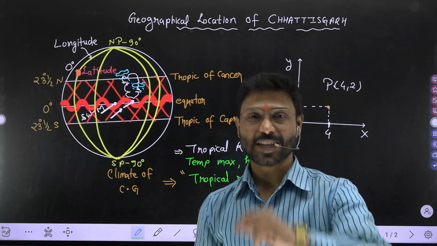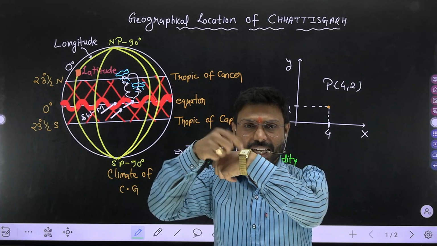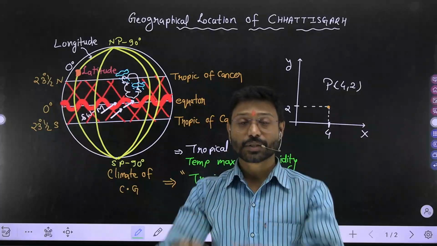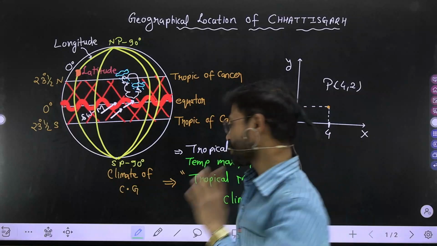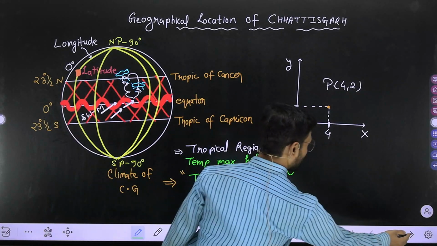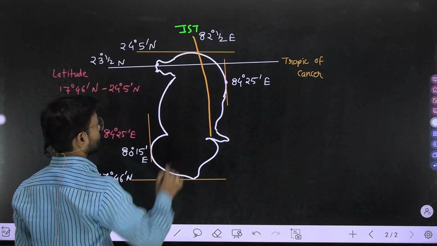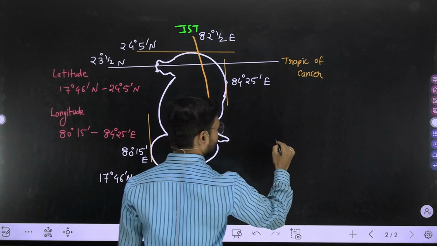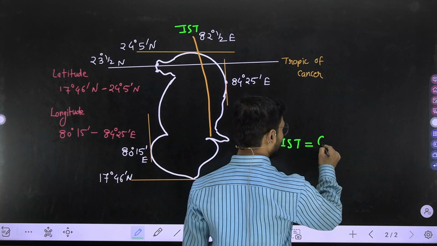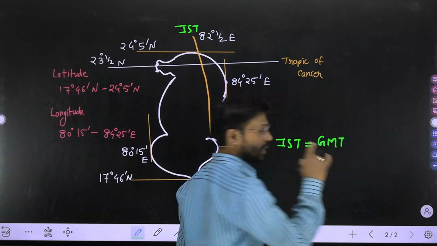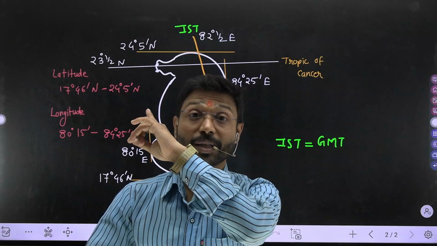And this is the reason, my dear, whenever you have any setting in your watch, especially a digital watch, you will see one option. IST means Indian Standard Time is equal to GMT, that is Greenwich Mean Time of the astronomical lab within Britain itself.